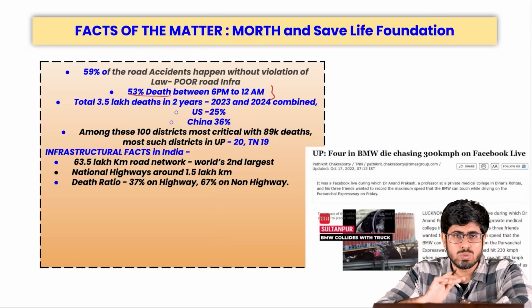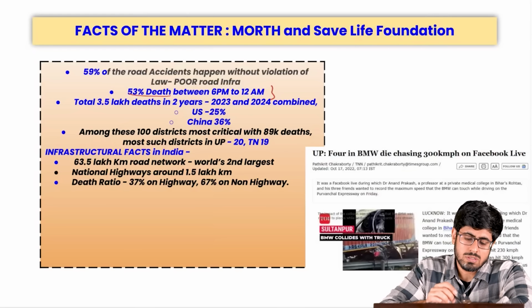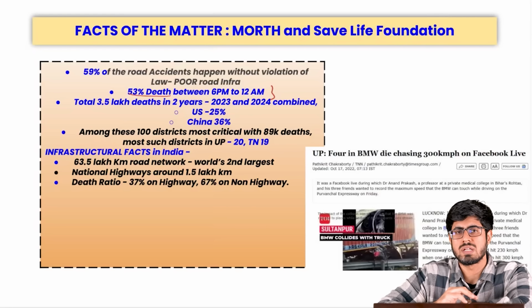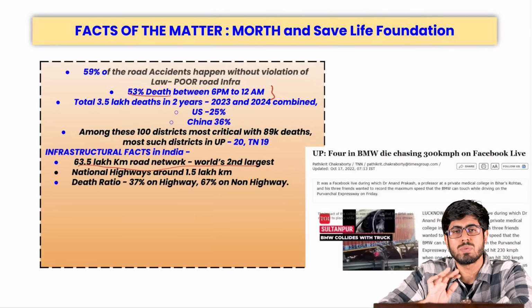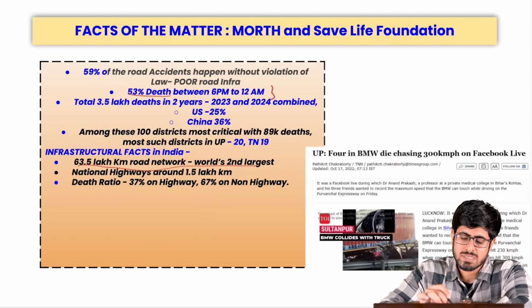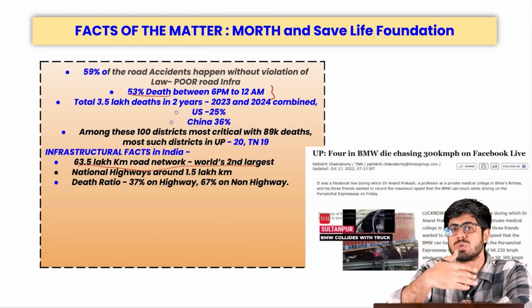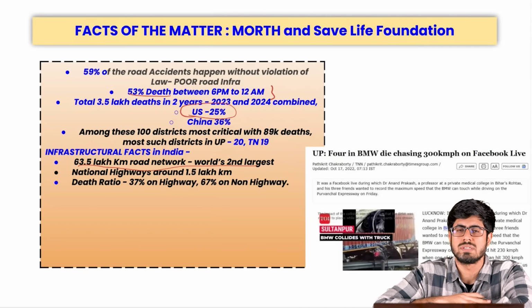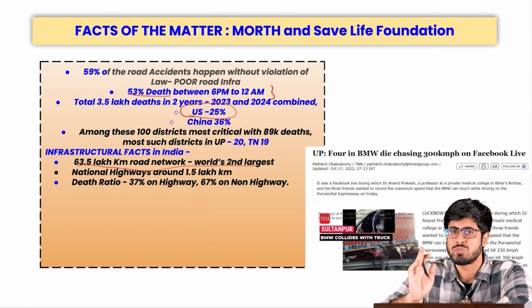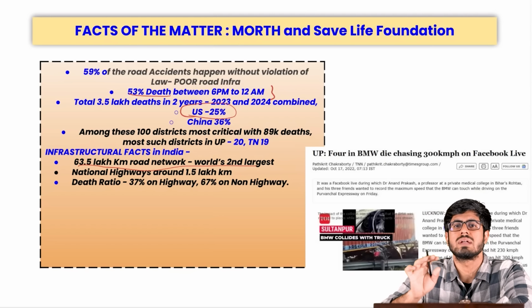There is a major issue of road safety in India because of this infrastructural bottleneck that we see, but also we see that there has been expansion of infrastructure in India. India has the second largest road network in the world. We have 63.5 lakh kilometer worth road, but still we are after USA. But still, if we compare, even if USA has more roads than us, it only contributes to 25% of all the deaths that happen due to road accident. India in the year 23-24 had encountered at least 3.5 lakh people losing their life on road. USA only 25% of that. China only 36% of that.